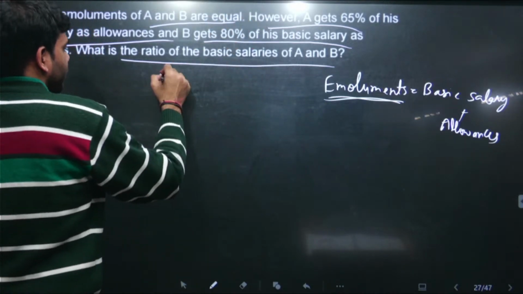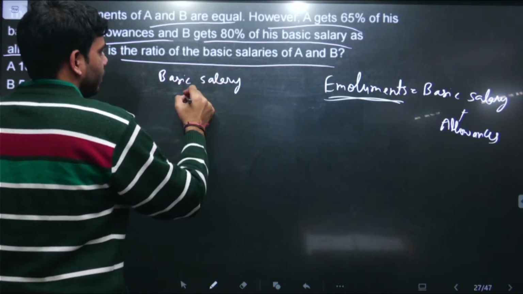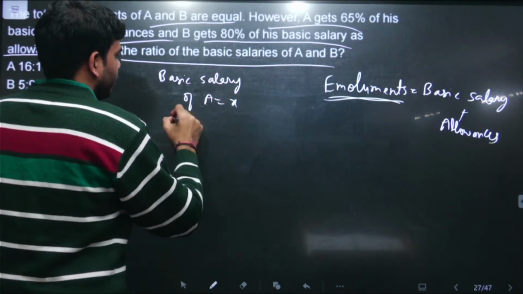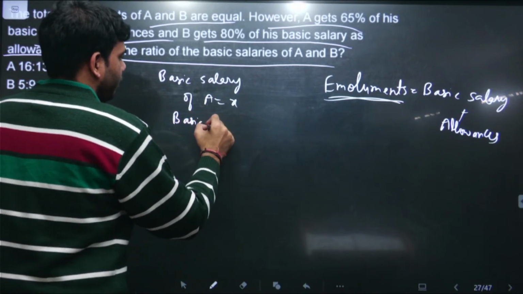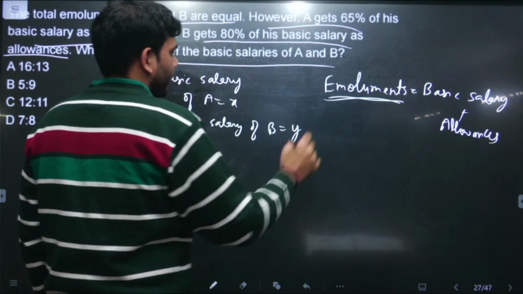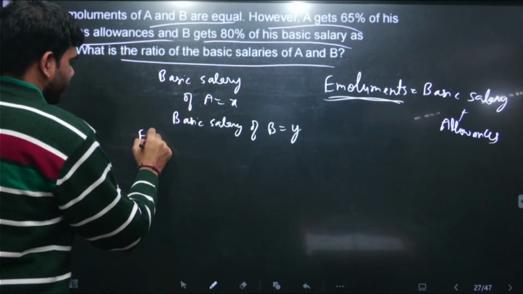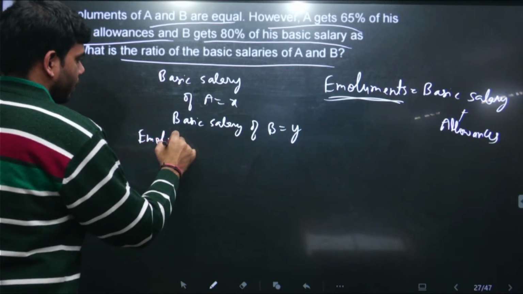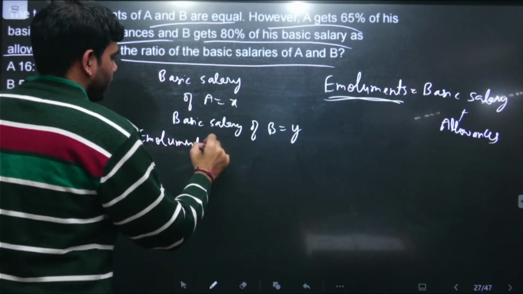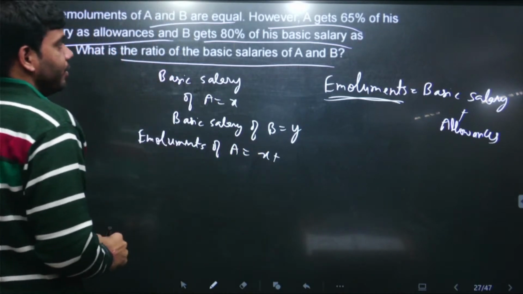So let's imagine the basic salary of A is X and the basic salary of B is Y. The total emoluments of A will be his basic salary and his allowances.